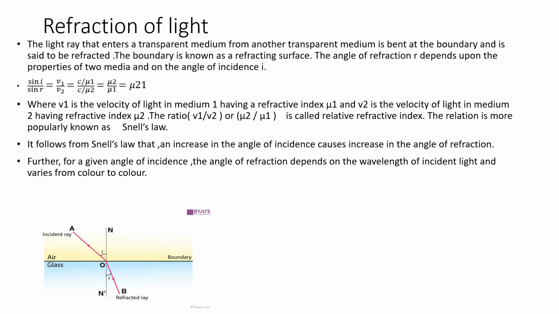The relation between angle of incidence and angle of refraction can be obtained in a simple manner. Sin I upon sin R is equal to V1 upon V2. V1 is the velocity of light in medium air, whereas V2 is the velocity of light in medium glass. So sin I upon sin R is equal to V1 upon V2.